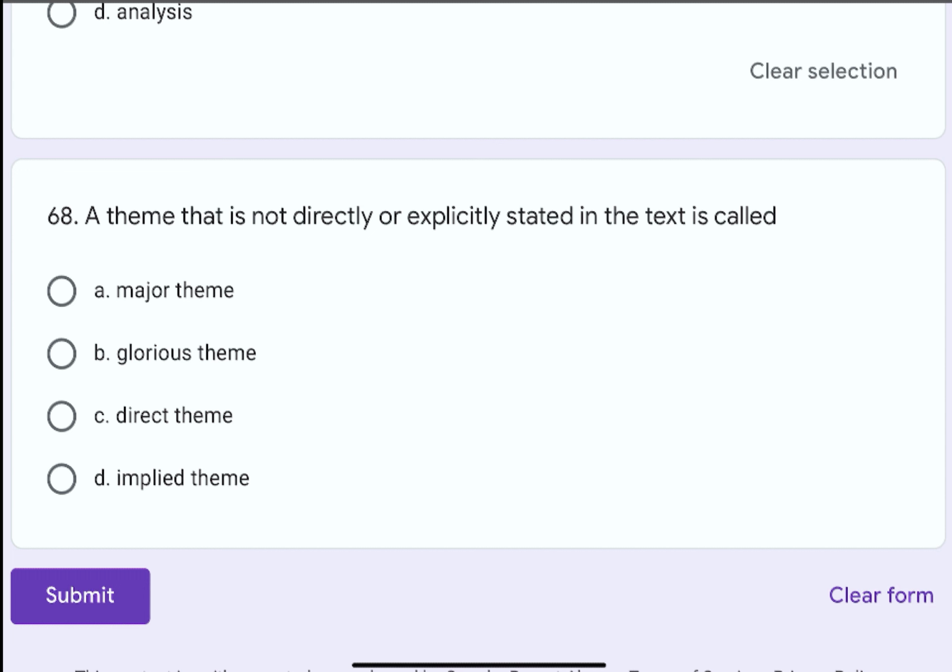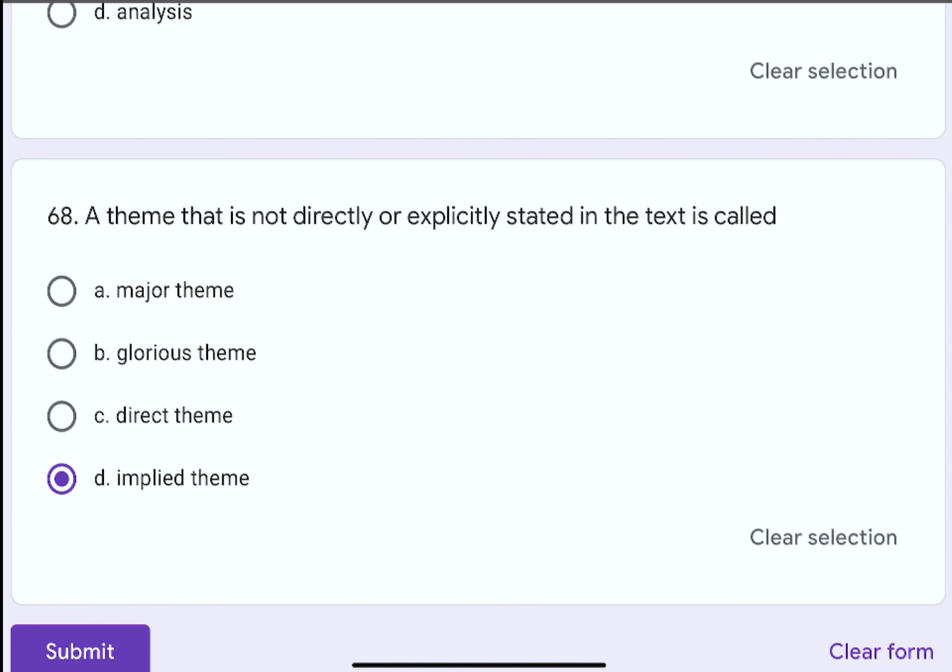Question number 68. A theme that is not directly or explicitly stated in the text is called dash dash. The options are A. Major theme, B. Glorious theme, C. Direct theme, or D. Implied theme. The correct option is D. Implied theme.